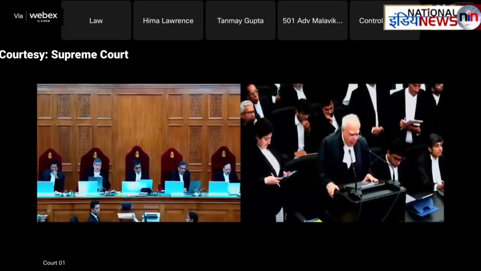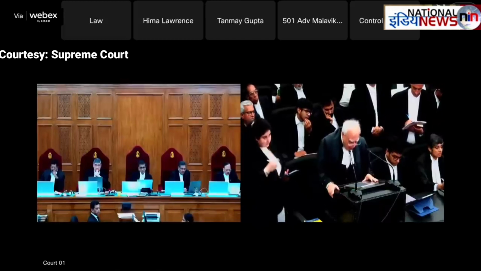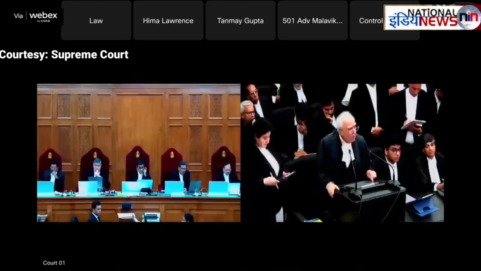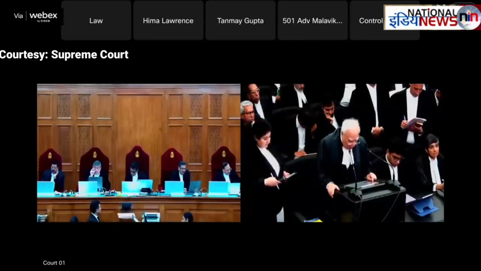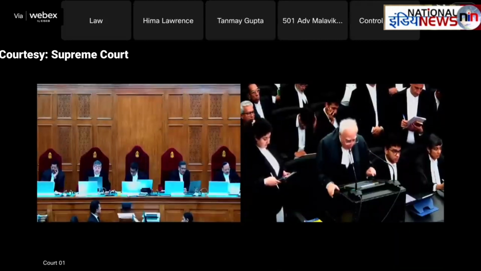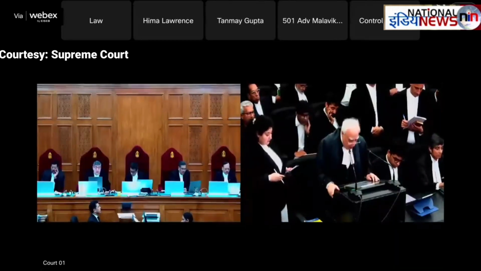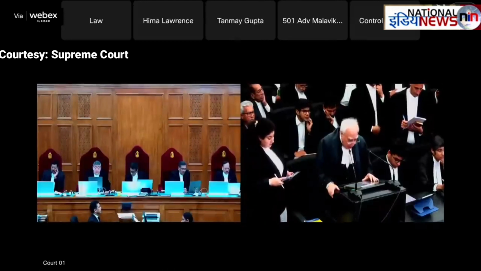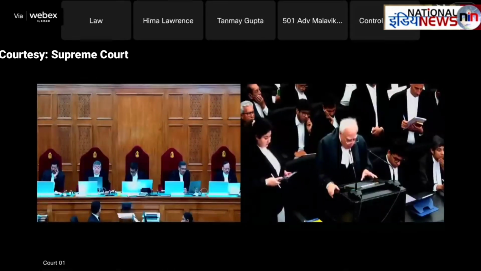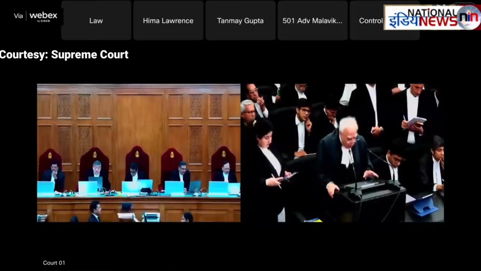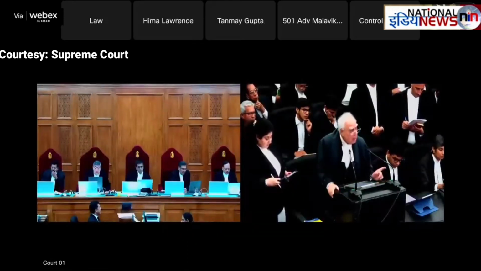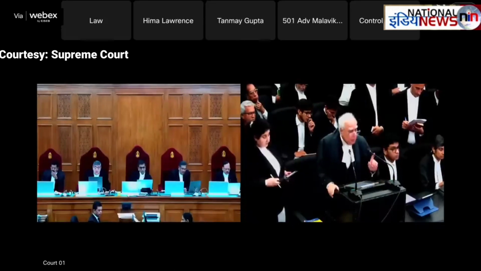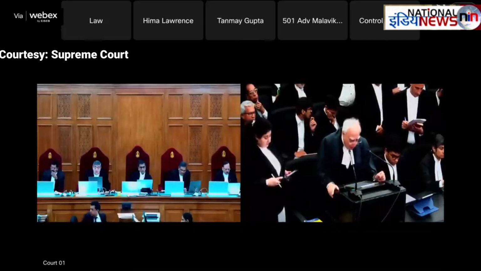Says the Constitution Application to Jammu Kashmir Order 1954, in exercise of the powers conferred by Clause 1 of Article 370 of the Constitution, the President, with the concurrence of the government of the state of Jammu and Kashmir, is pleased to make the following order. The order may be called the Constitution Application to Jammu Kashmir Order 1954. It shall come into force on the 14th of May 1954 and shall thereupon supersede the Constitution Application to Jammu Kashmir Order 1950. Now see what happens thereafter.